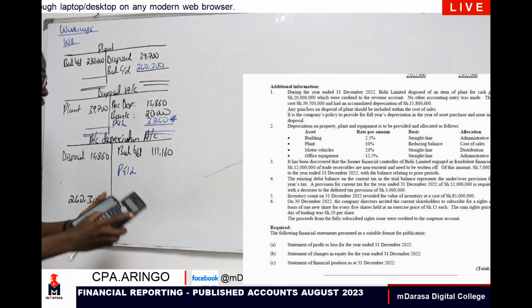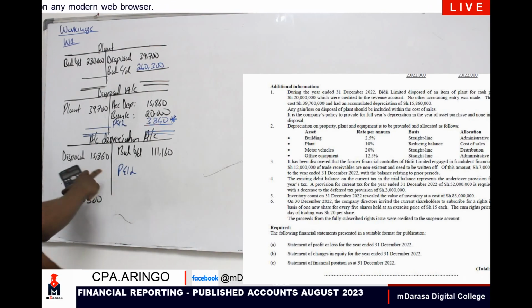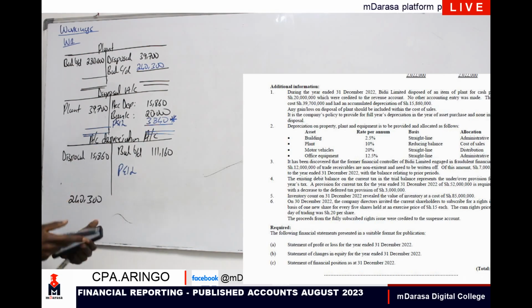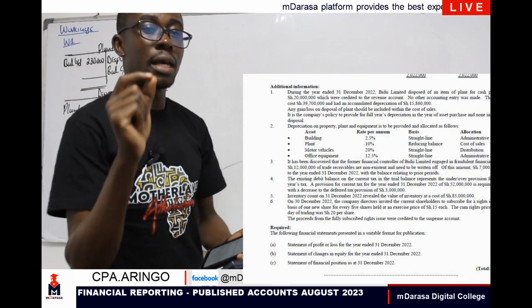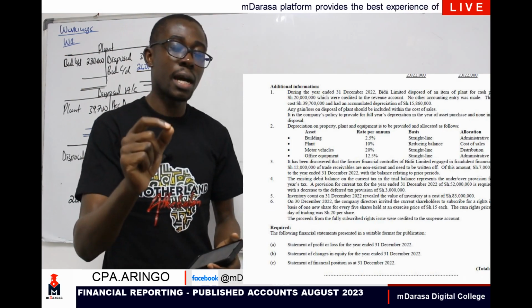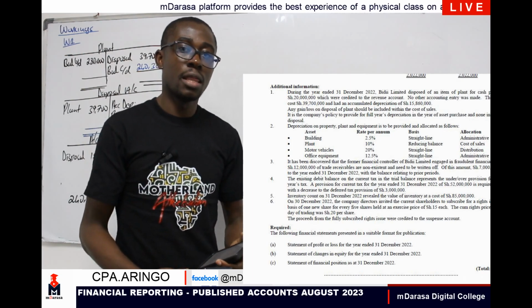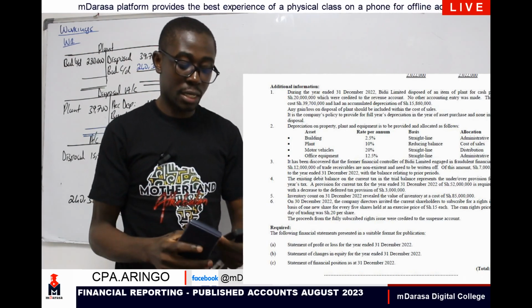We were having 111,160. But remember, we removed this asset, which had accumulated depreciation of 15,860. So minus 15,860, we can comfortably say that our balance for accumulated depreciation, excluding the asset we disposed, was 95,300.